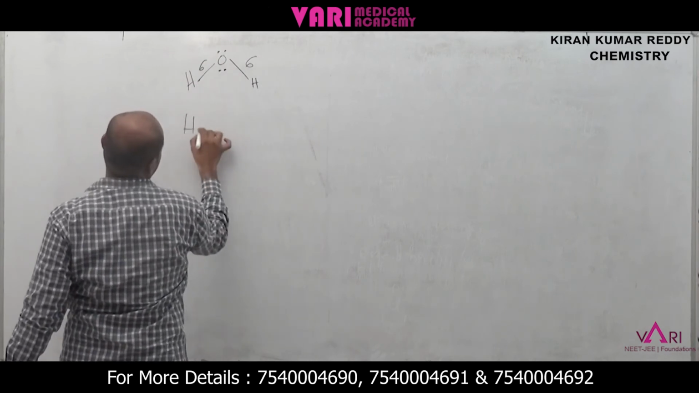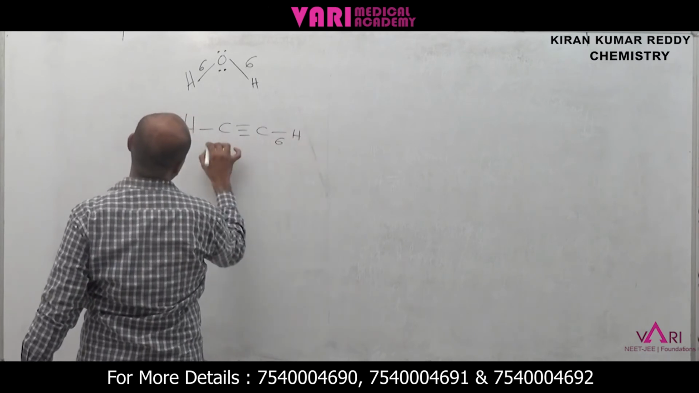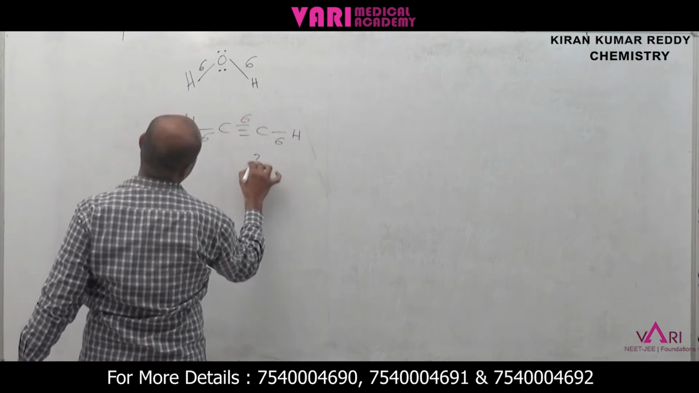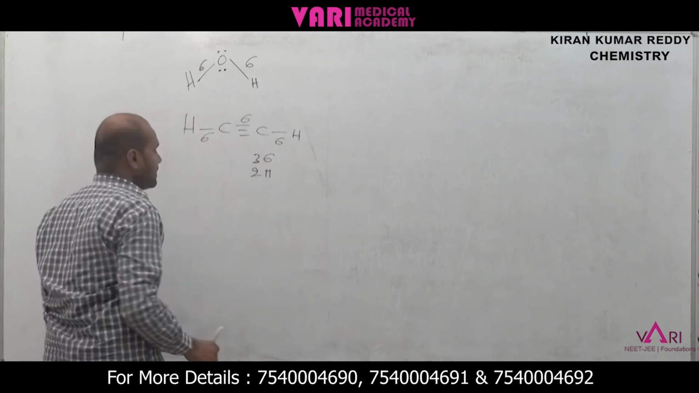If I take acetylene, C triple bond C, H, how many sigma? This is 1 sigma, 1 sigma, 1 sigma. 3 sigma bonds, and how many pi bonds? 2 pi bonds are present.